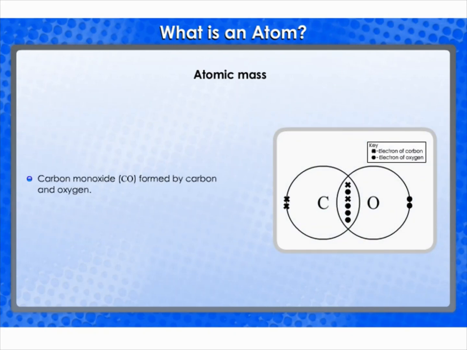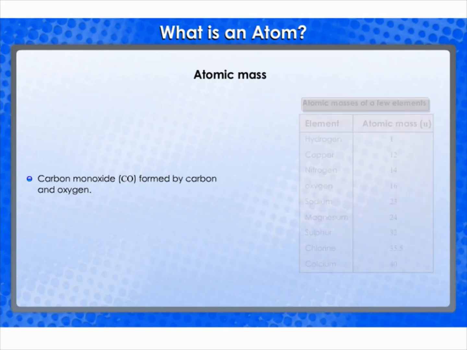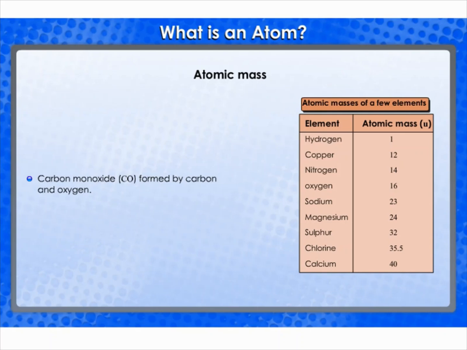Let us take the example of a compound, carbon monoxide, CO, formed by carbon and oxygen. It was observed experimentally that 3 grams of carbon combines with 4 grams of oxygen to form CO. In other words, carbon combines with 4/3 times its mass of oxygen. Suppose we define the atomic mass unit as equal to the mass of one carbon atom, then we would assign carbon an atomic mass of 1.0 U and oxygen an atomic mass of 1.33 U.